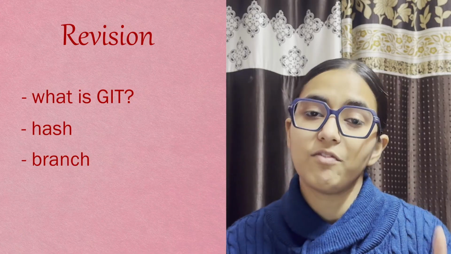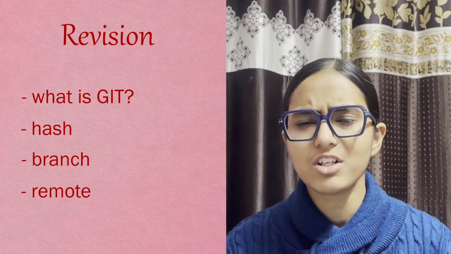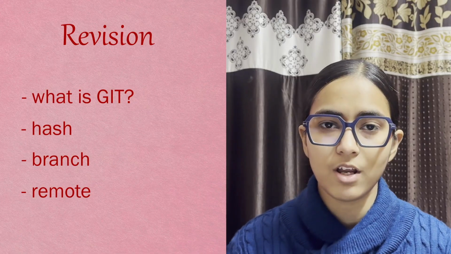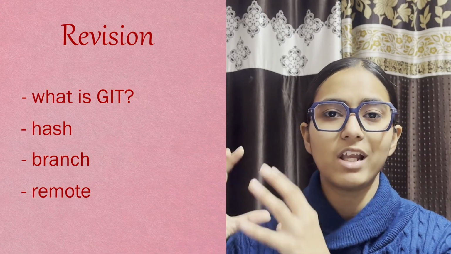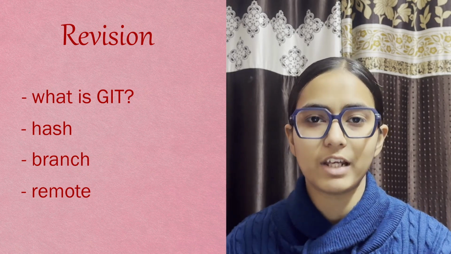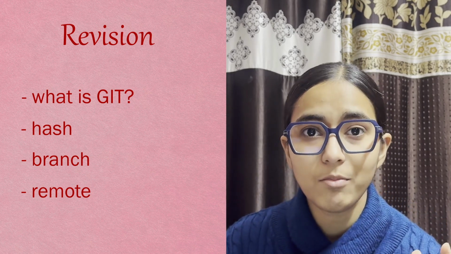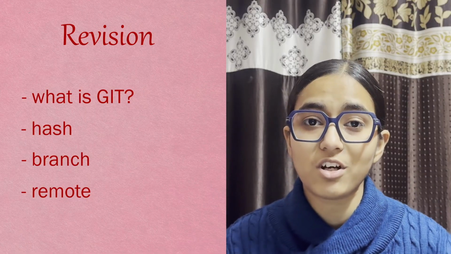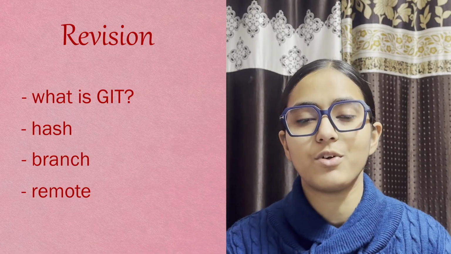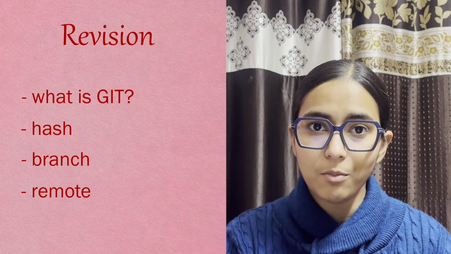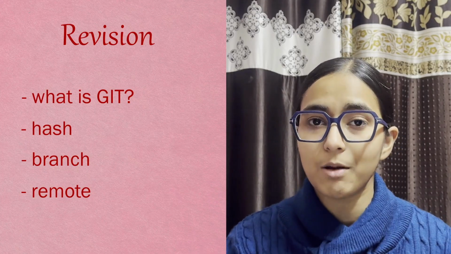The third concept that we need to know is a remote. So, what is a remote? It is a common term that we use almost everywhere. You can think of a remote like a central area where all the files, folders, and projects are being kept. So, GitHub is not a cloud. GitHub is just another Git repository placed on someone else's computer. When you push your things to GitHub, it is just being pushed to another repository.